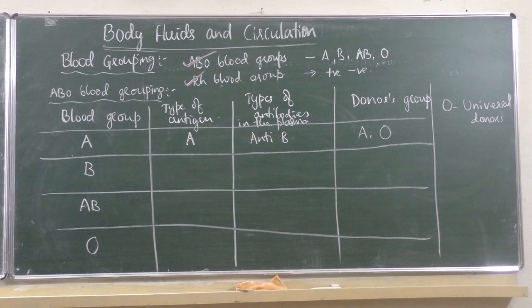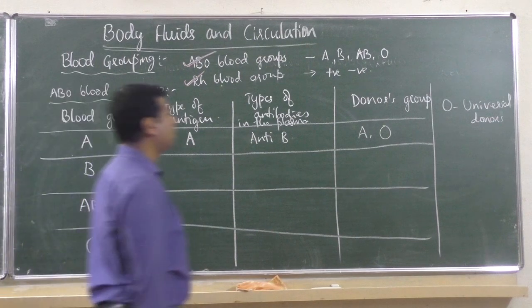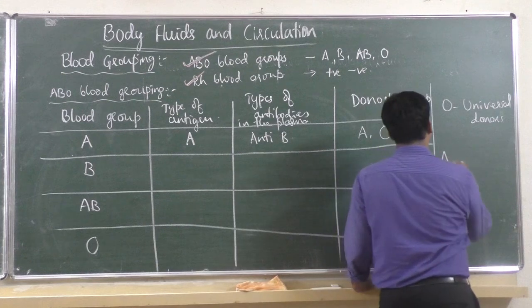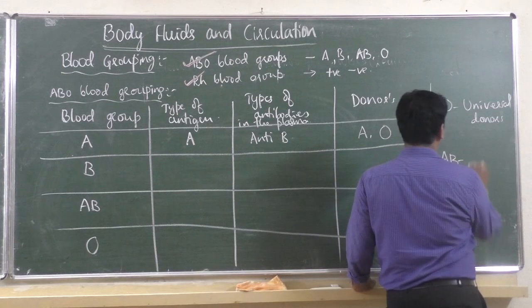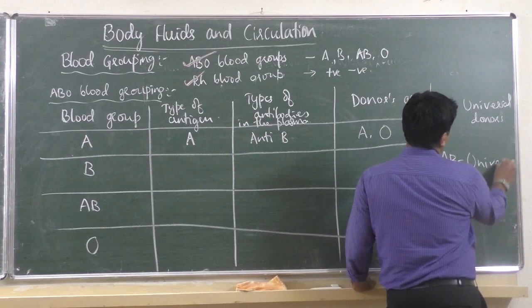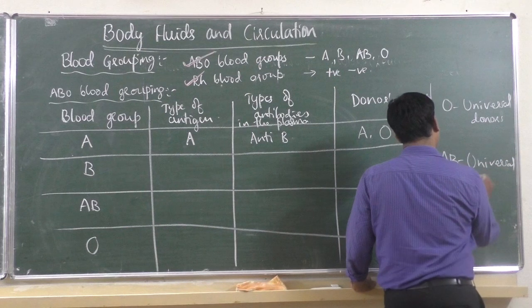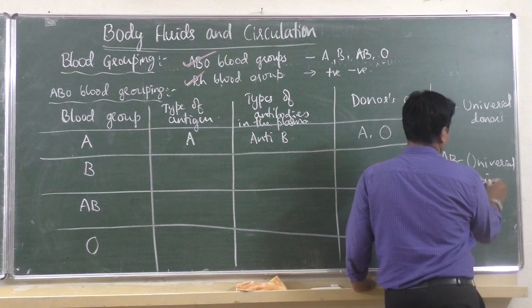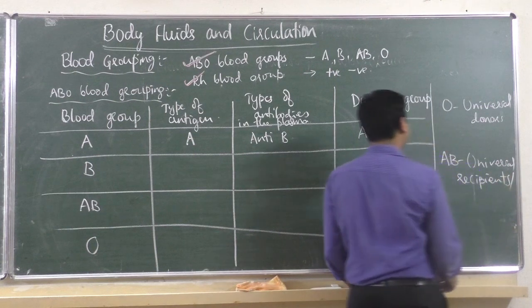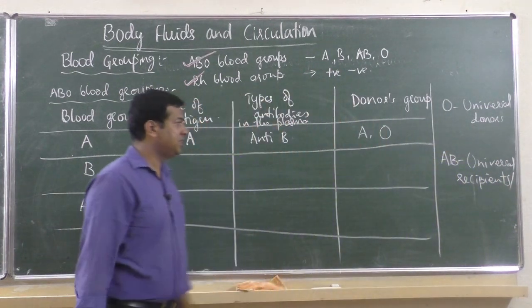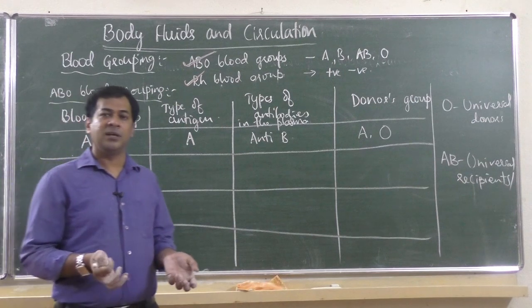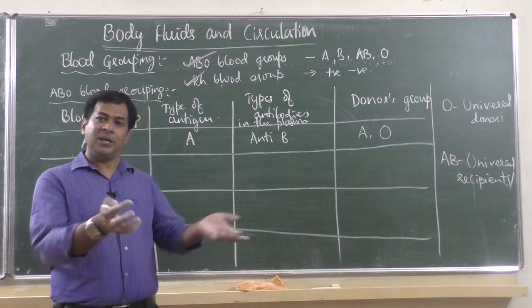Then there is the blood group called universal acceptor or universal recipient, that is AB blood group. A person having AB blood group can receive blood from any blood group.